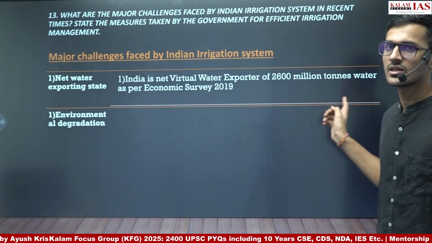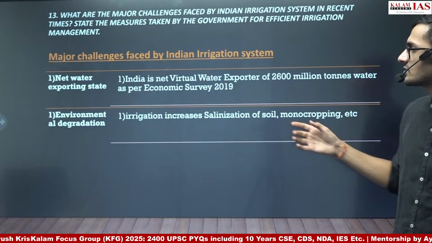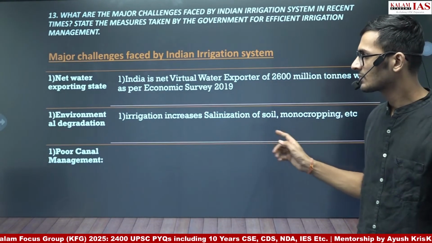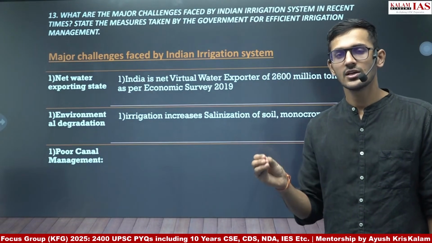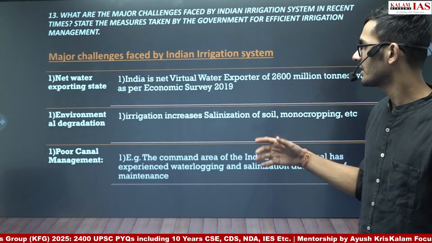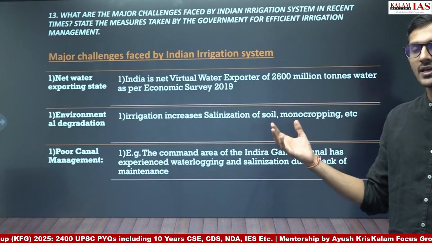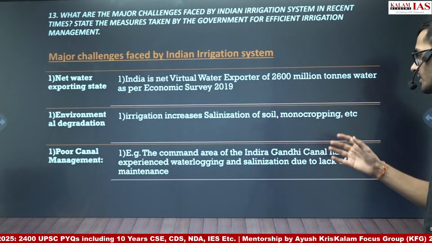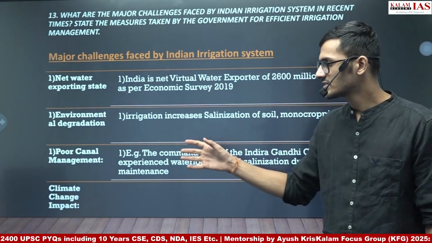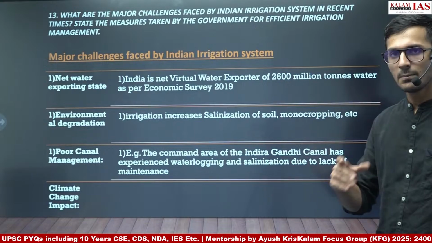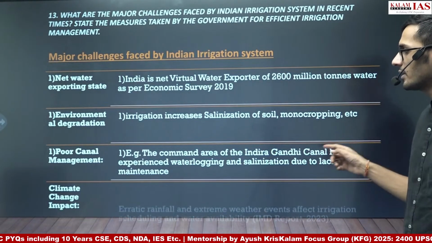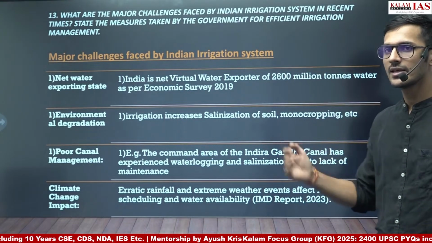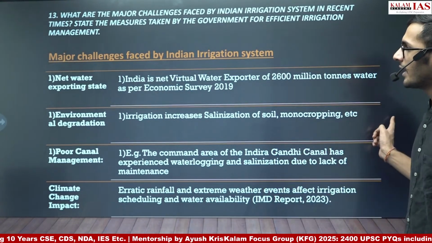Environmental degradation is another challenge faced by the Indian irrigation system. Irrigation increases salinization of the soil, monocropping, etc. Poor canal management is another challenge. We have seen the command area of the Indira Gandhi Canal has experienced waterlogging and salinization due to lack of maintenance. Climate change impact is another problem because of the erratic monsoon, and drought and flood years have become very frequent. As a result, irrigation becomes difficult for agricultural purposes.